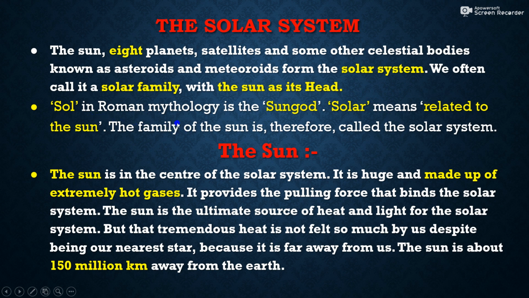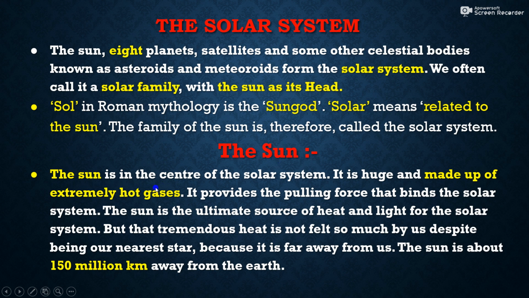Sol in Roman mythology is the sun god. Roman people worshipped the sun as god. So Sol means sun god. Solar means related to the sun. The family of the sun is therefore called the solar system. Then we will discuss all the celestial bodies which are found in the solar system. First of all, we will discuss the sun.